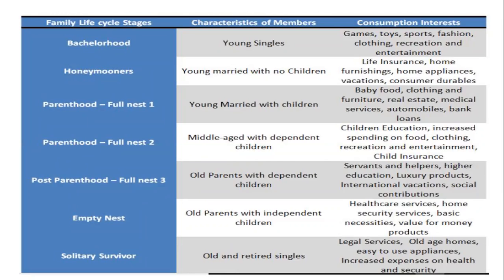Obviously at that age, healthcare services and home security services are basic important necessities. They are not bothered with fashion and all. So they are always looking for value for money in products. Coming to the last one, that is solitary survivor, old and retired singles. They are bothered about legal services, property, old age homes, easy to use appliances, and increased expense on health and security. So these are the typical family life cycle stages.